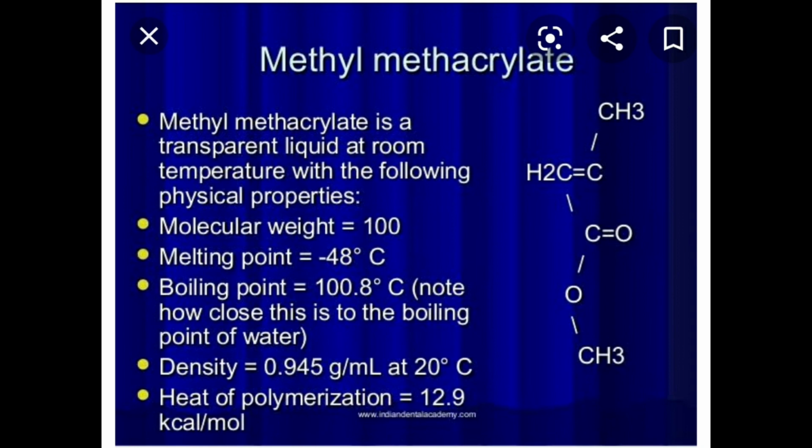And a little idea about methyl methacrylate, polymethyl methacrylate, and multifunctional methacrylate resins. If you just read it, you can understand; there is nothing to explain here about how methyl methacrylate is present, how the arrangement is, what the chemical formula is. Only the molecular weight, melting point, boiling point, density, heat of polymerization, how it looks like a transparent liquid at room temperature, and the physical properties will be clearly explained in your textbook.